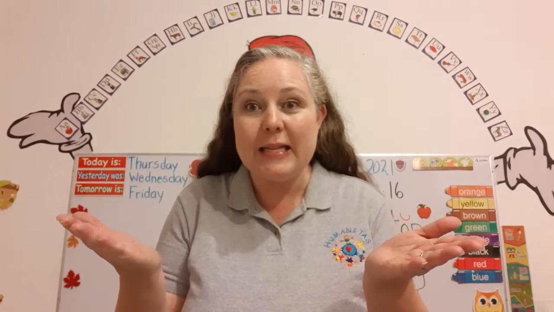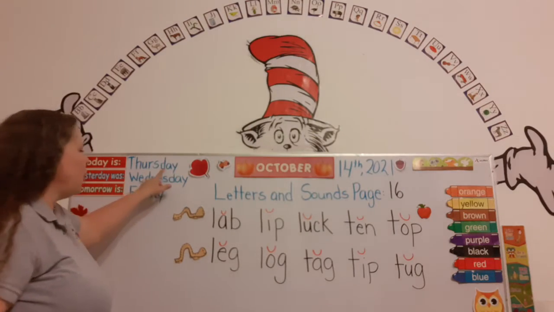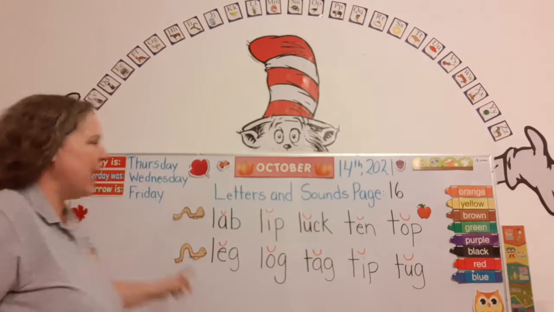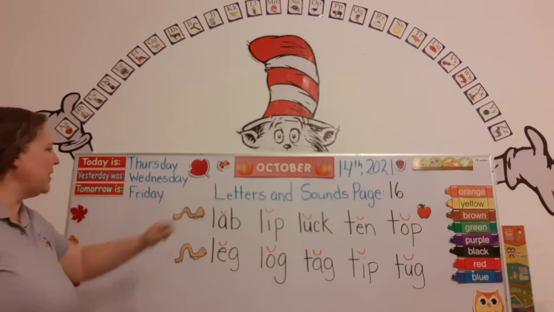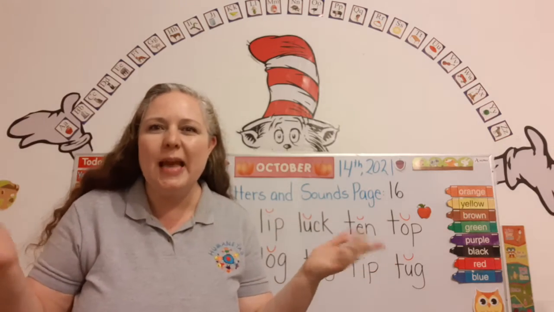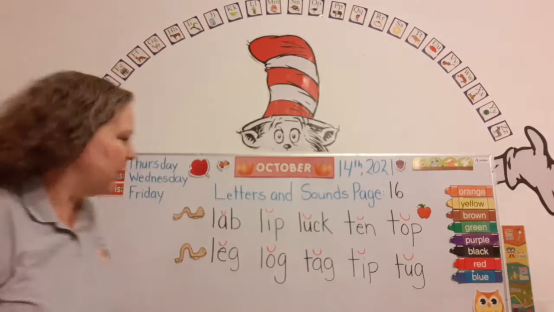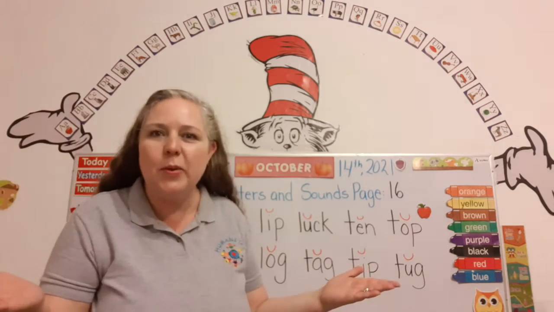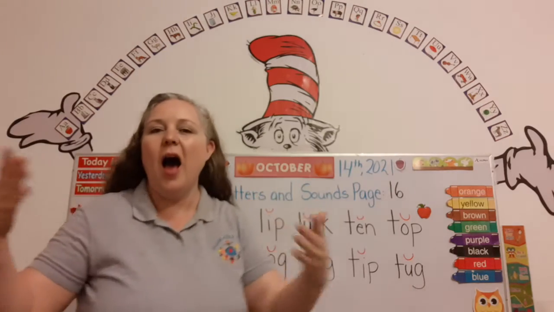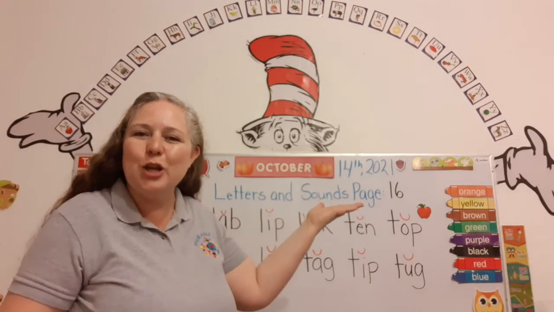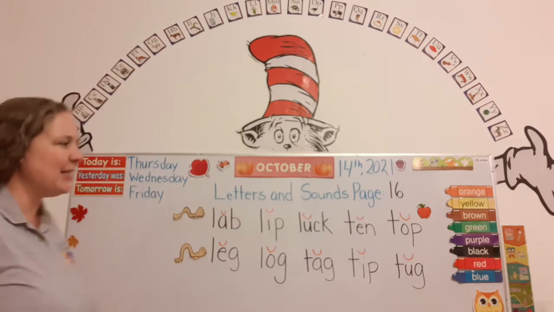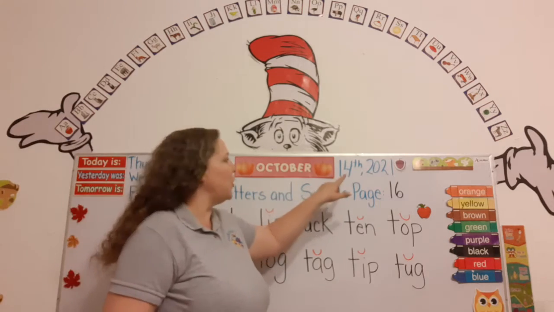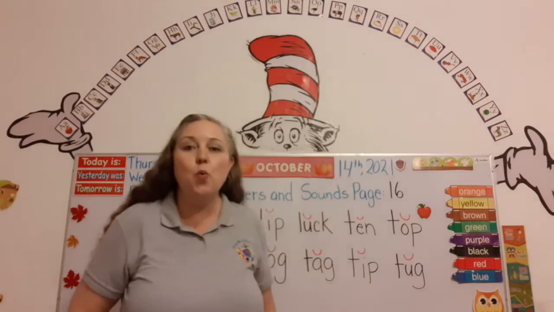Do you know what day it is? Today is Thursday, that's right. And what day was it yesterday? Yesterday was Wednesday. And what day will it be tomorrow? Tomorrow is Friday. That's right. And what month are we in? We're in the month of October. That's right, October. Can you help me read the date? Let's do it. Today is Thursday, October 14th, 2021.